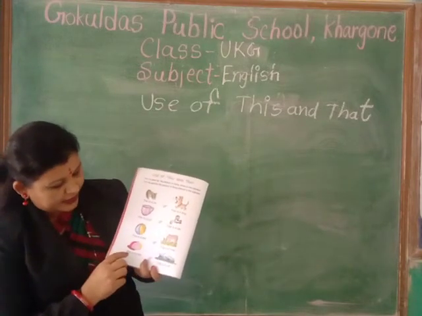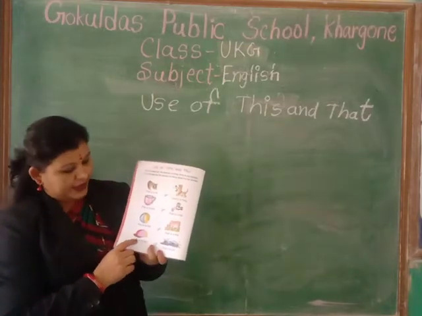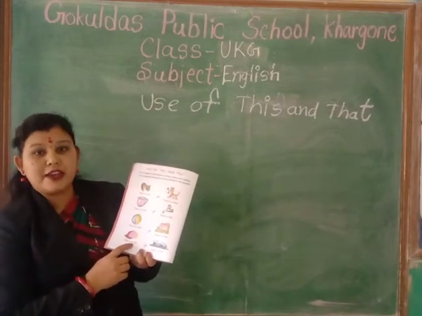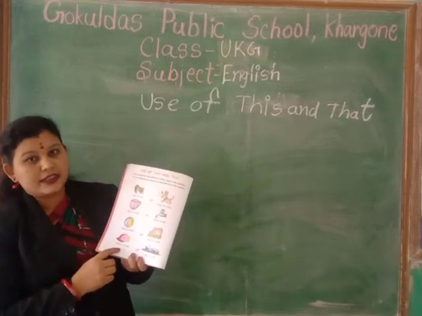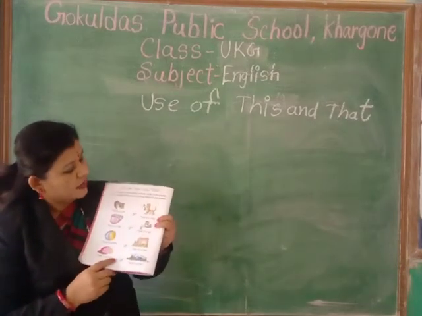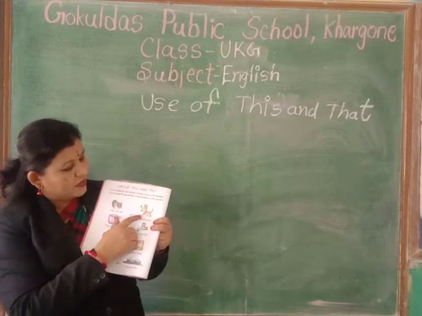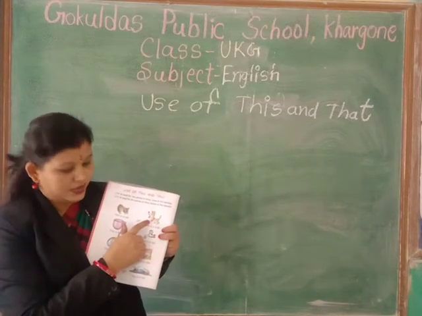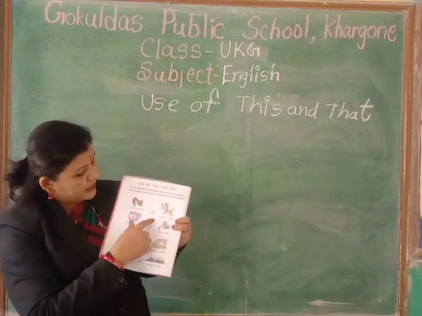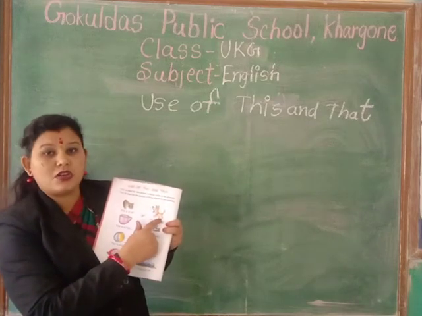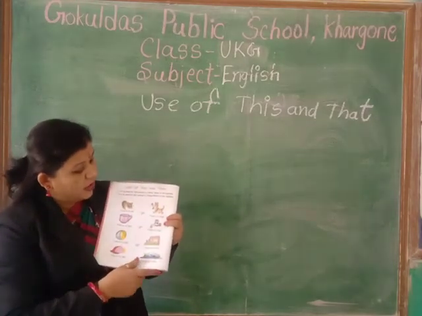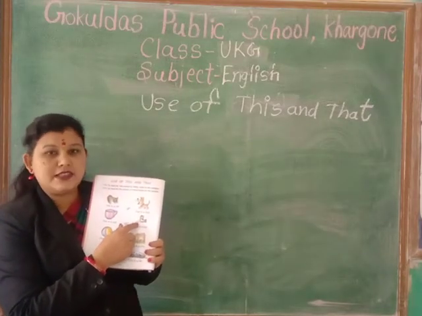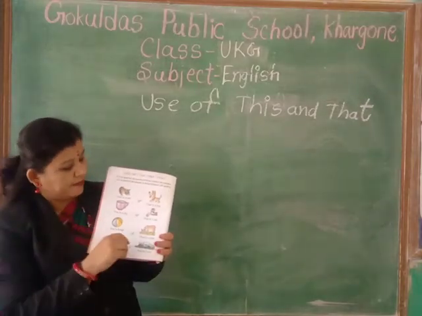Now see, this is a cat. This is a cat. Now see this picture. Who is he? He is a dog. Now see, that is a dog. That is a tap. What is this? This is a tap.